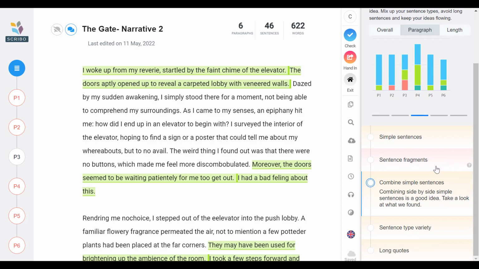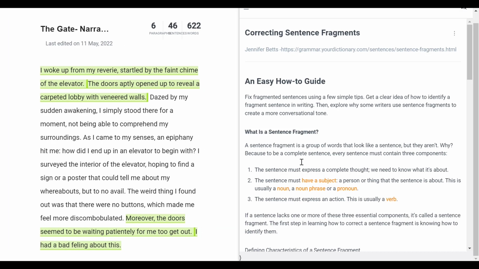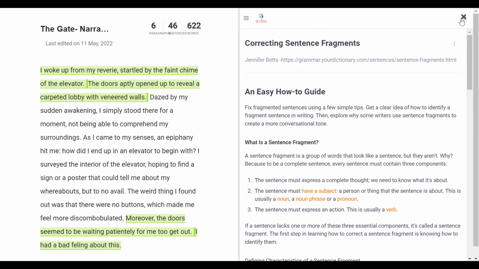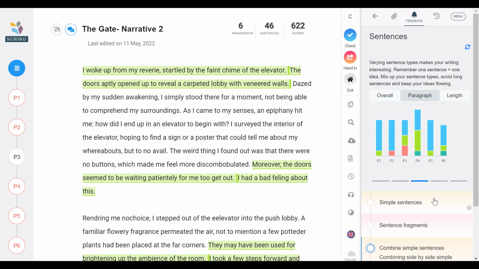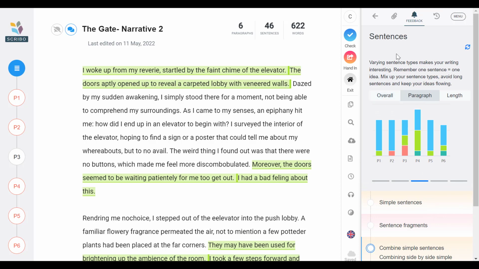There's help in all this as well, so if you don't know what a sentence fragment is, you can open help and we'll tell you what it is and give you some great advice as to how to fix it. So never feel lost and sort of alone in here. There's lots of support for you. You just got to learn to click around and have a look.